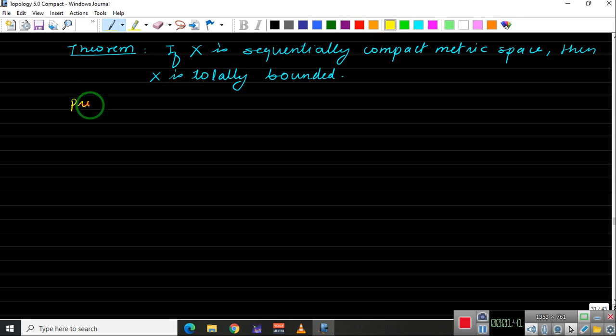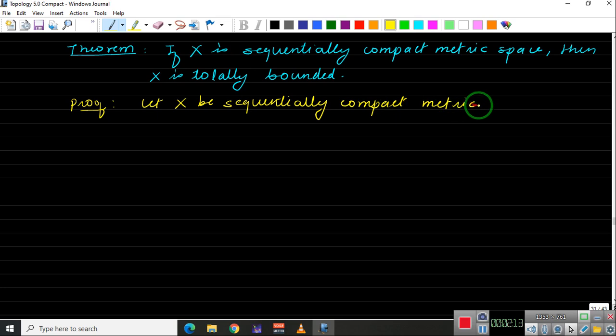Proof. Let us recall that a sequentially compact metric space is a metric space wherein every sequence has a convergent subsequence. So let us assume that X is sequentially compact. So let X be a sequentially compact metric space. We need to show that X is totally bounded.